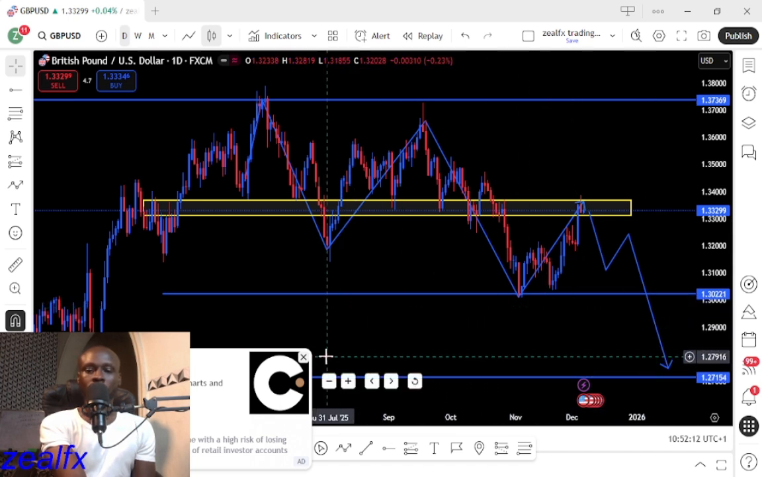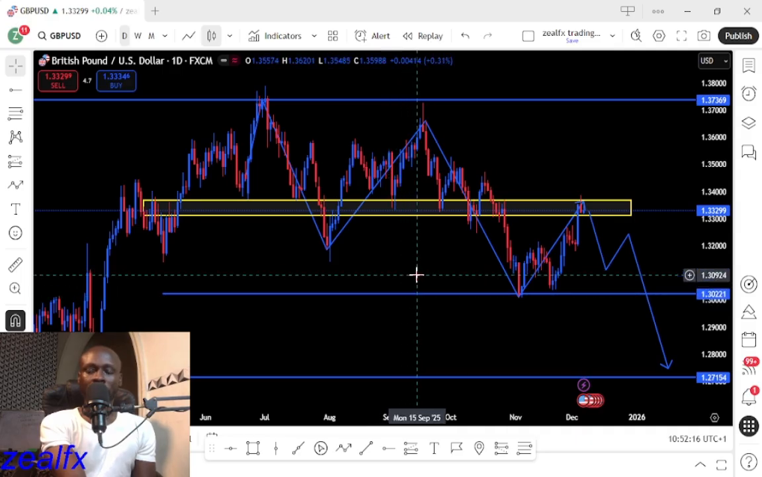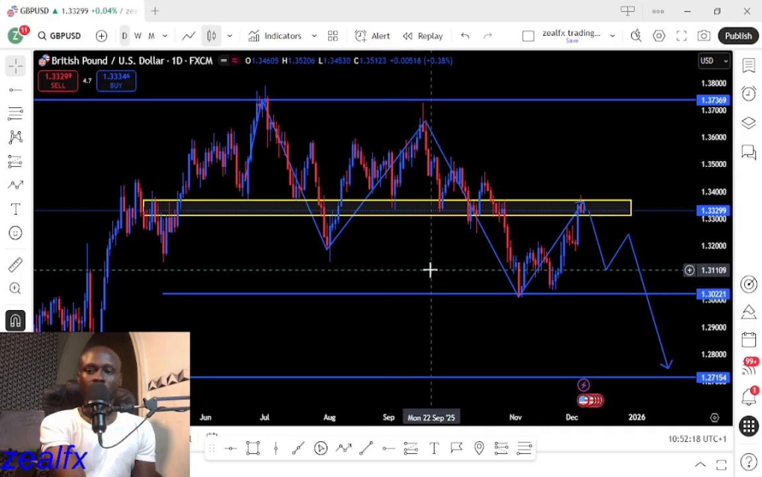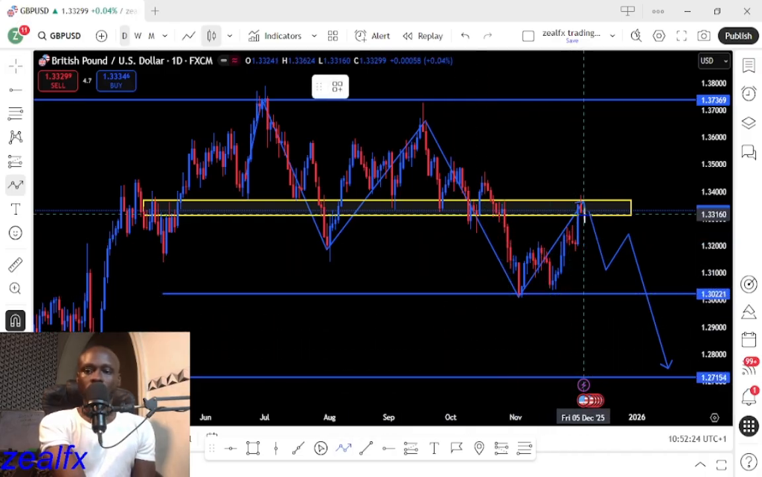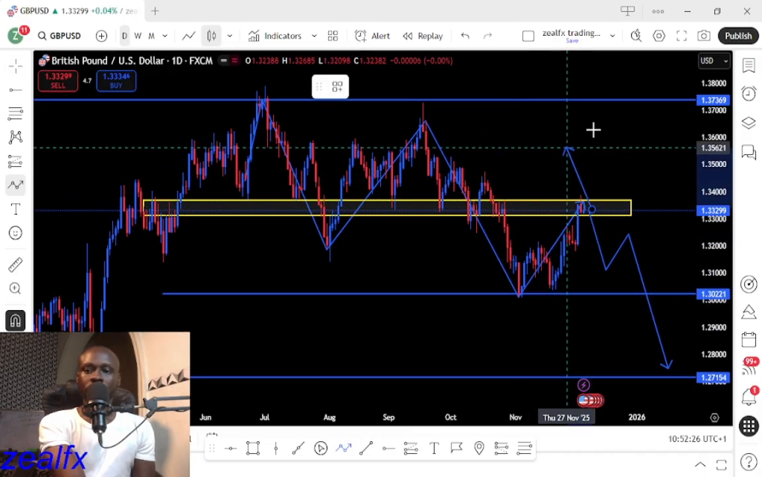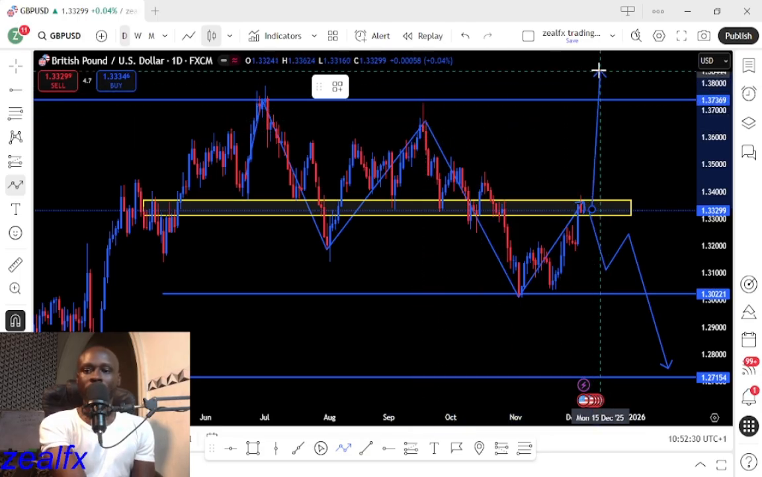So the British pound USD still remains on the downtrend based on the market structure. For us to start looking for any possible buying opportunity on the British pound USD, we need price to close above this major structure lower high level.